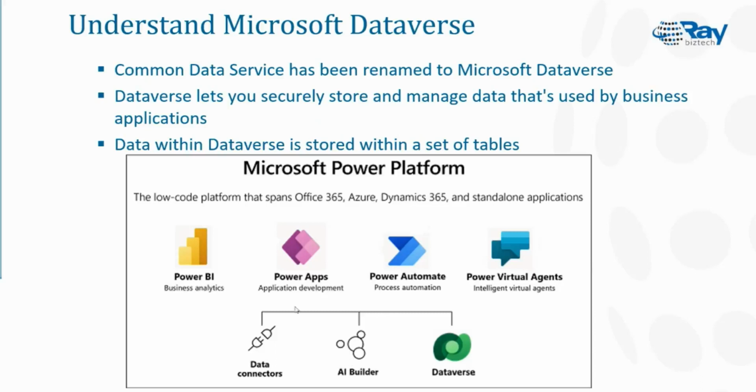Again, you can see here that data connections with different third parties are available, and you have an AI Builder here. Using that, you will be able to manipulate the data. AI Builder requires a huge amount of data to make its algorithm work, so everything will be working with the Dataverse, and you will be able to make proper predictions. You can see a centralized storage of data, with data going in and out through different applications, and it can be connected with different sources through data connectors.